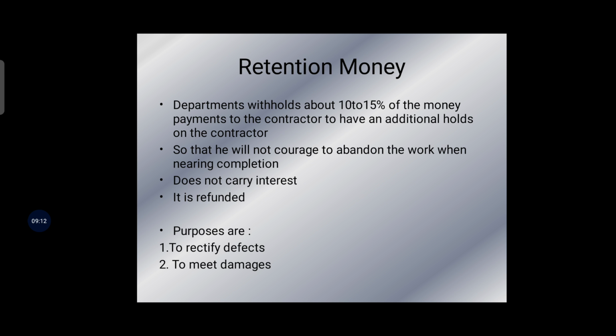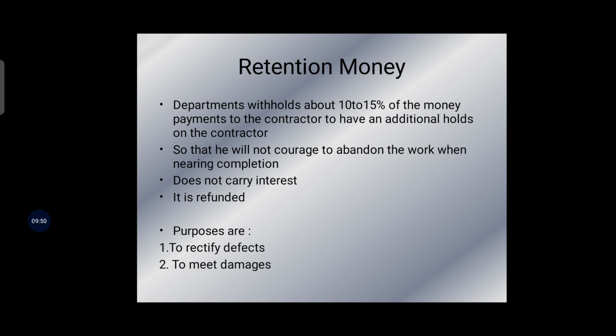Now the next one is retention money. The department withholds about 10 to 15% of the monthly payment to the contractor to have an additional hold on the contractor, so that he will not be encouraged to abandon the work when nearing completion. In the event of the security amount being insufficient to cover the claims, the engineer in charge will hold some amount as retention money till the claim is adjusted.